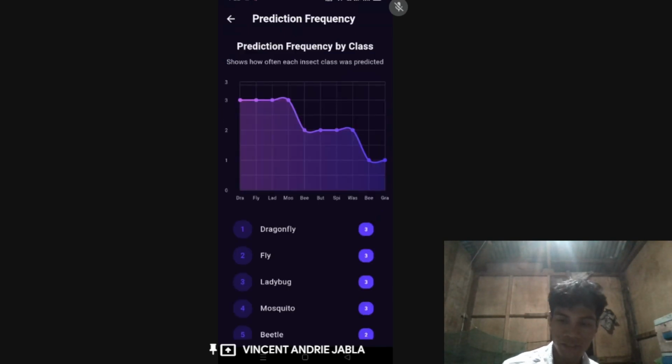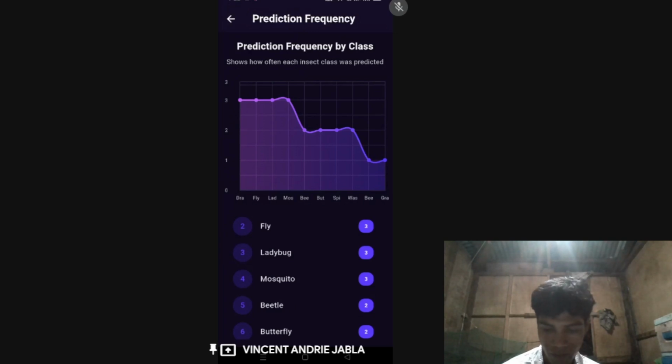This is the prediction frequency by class. It shows how often each class was predicted. So this is how many times our app predicted each class. First is dragonfly, tied with fly and ladybug and also mosquito.